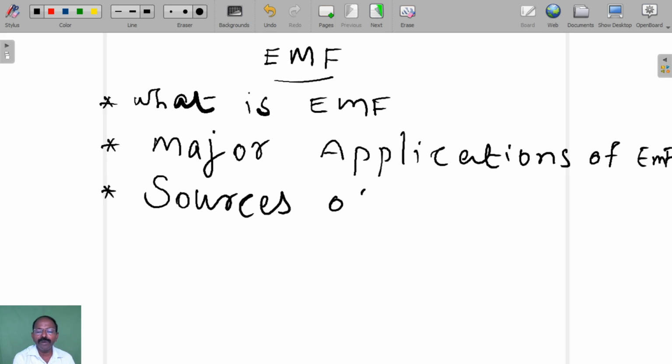Then sources of EMF, and next I want to discuss vector field.